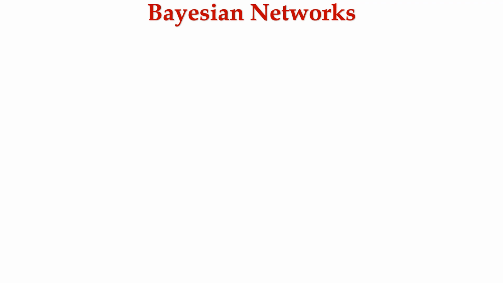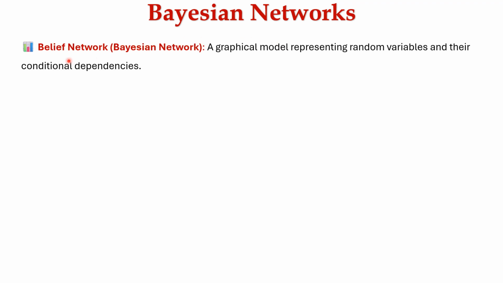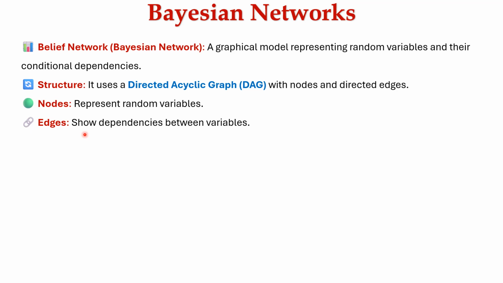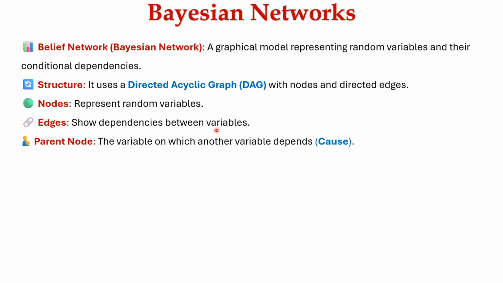Now let's learn about Bayesian networks. A belief network or Bayesian network is a graphical model representing random variables and their conditional dependencies. It uses a directed acyclic graph structure with nodes and directed edges. Nodes represent the random variables, and edges show the dependencies between the variables.